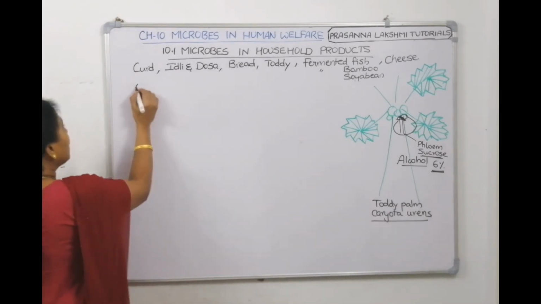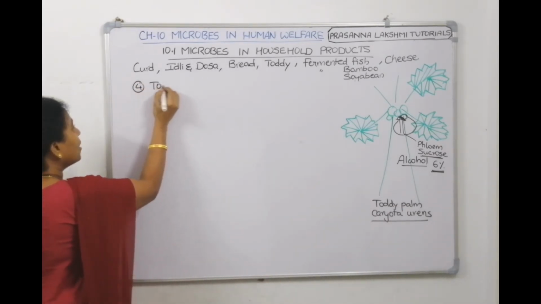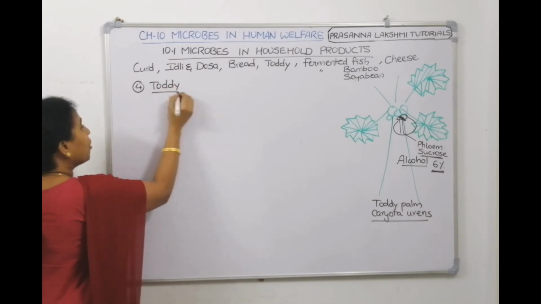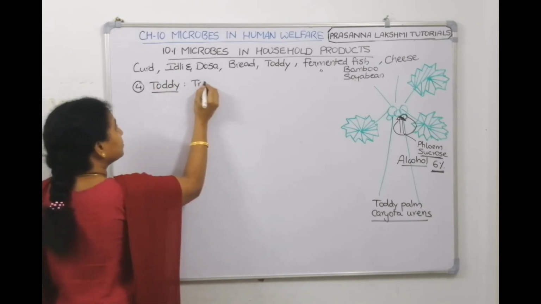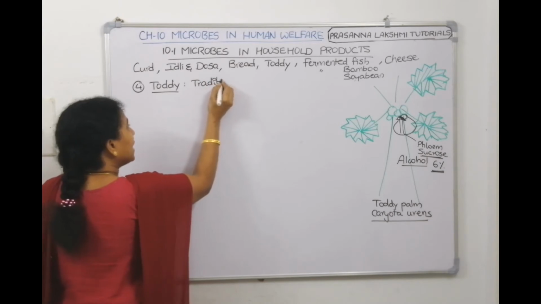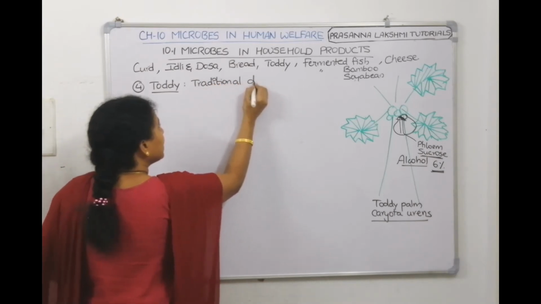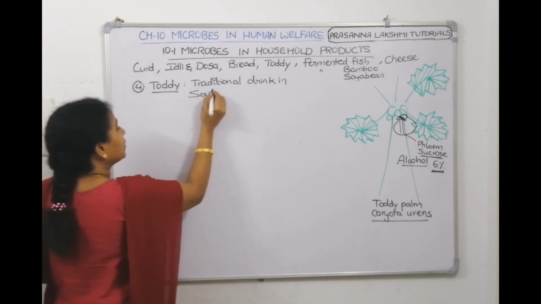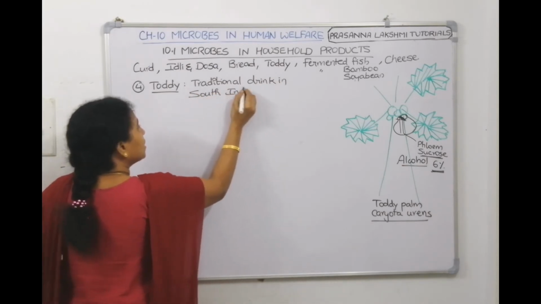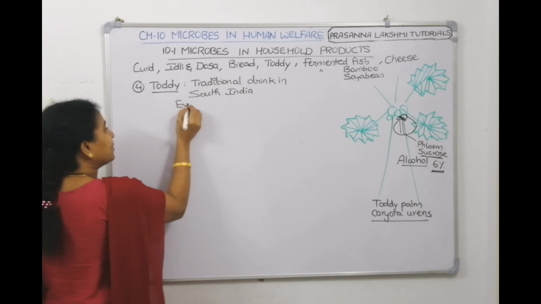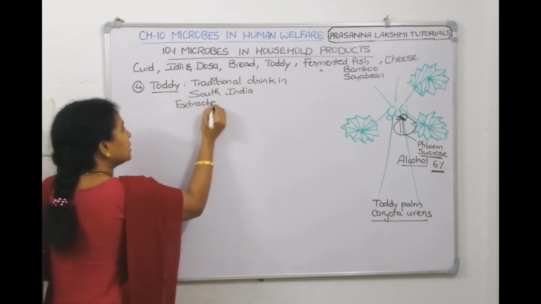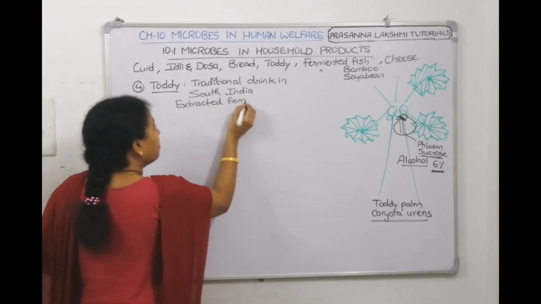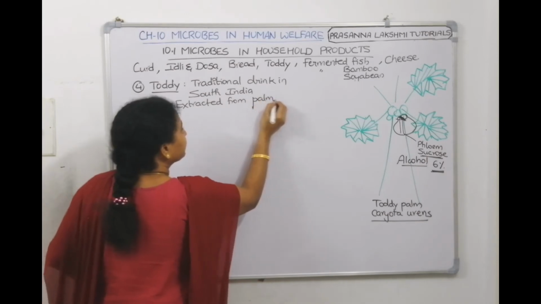Now let's write down about the fourth product. What is it called, children? It is called toddy. What is toddy? It is a traditional drink in South India. It is extracted from palm trees.